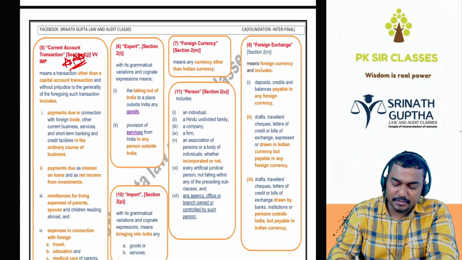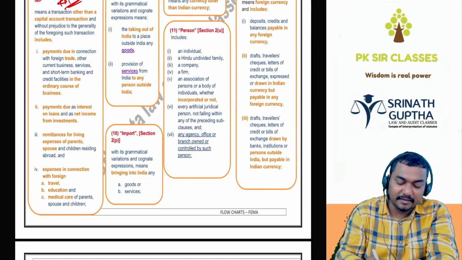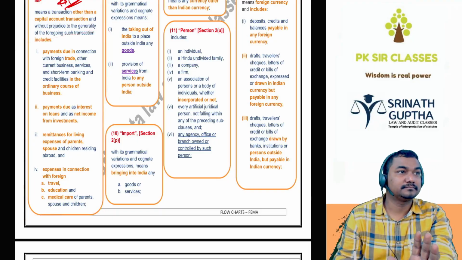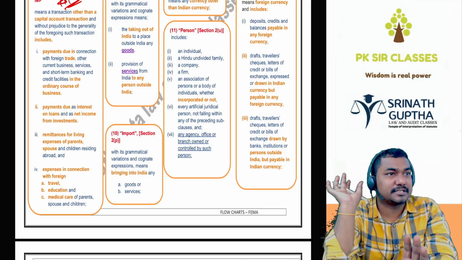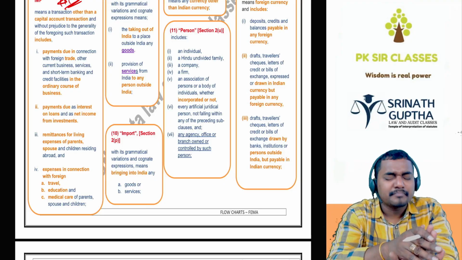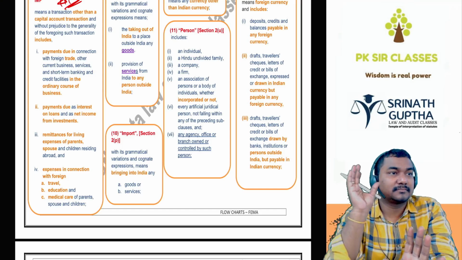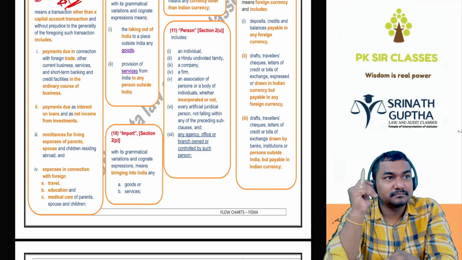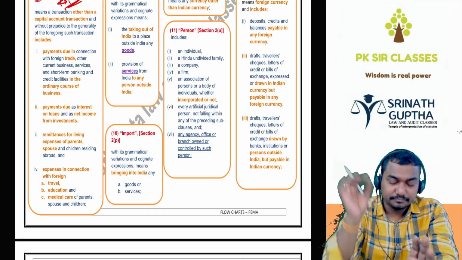Sir, give me some examples for the current account transaction. You should remember better. He will give any of this statement. He will ask for current account or capital account. It's all about remembering of the transactions. In the whole act, you will be having nearly 50 transactions. Current account, capital account, सब मिलके. If you remember every transaction, 10 marks will be in your pockets.